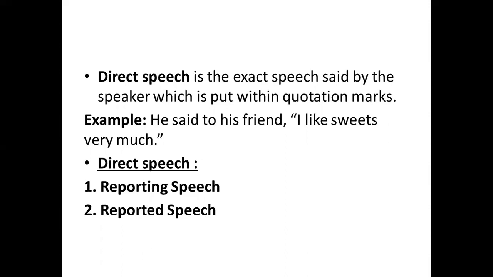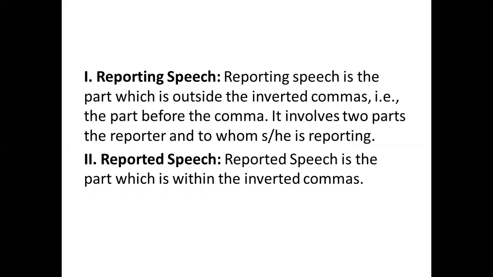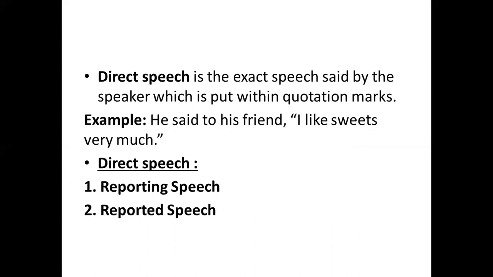Direct speech has two parts: reporting speech and reported speech. So, what is reporting speech? It is the part which is outside the inverted commas, that is, the part before the comma. See, dear cadets, in the example, the reporting speech is "he said to his friend", which is before the comma.